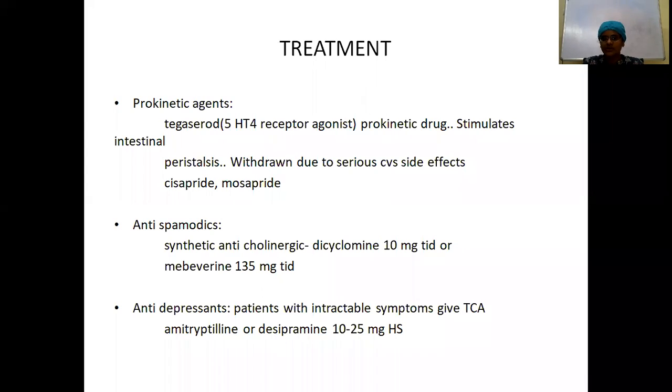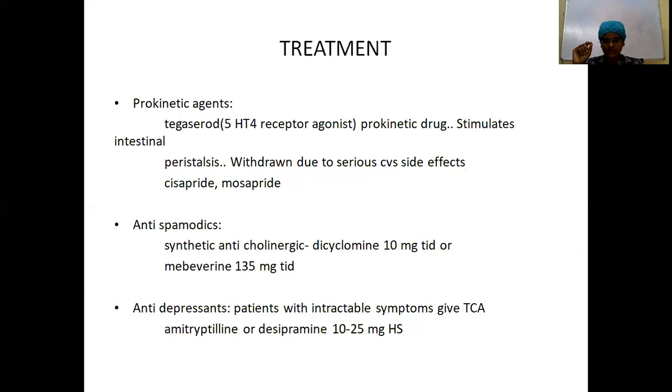Coming to the antispasmodics: in the constipation predominant type, chronic abdominal pain will be there. That's one of the major clinical features in these patients. So you want to add antispasmodics. Synthetic anticholinergic agents like dicyclomine can be tried, that is 10 mg TID, and also mebeverine can be tried, 135 mg TID. As it's a functional disorder, you still want to target the functional component also.